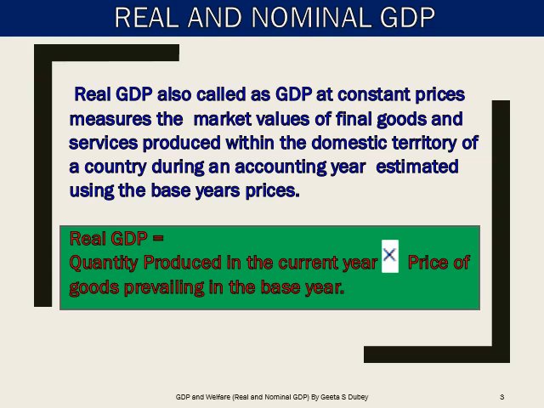It's also called real GDP or GDP at constant price, and it measures the market values of all final goods and services produced within the domestic territory of the country during an accounting year, estimated using the base year's price.